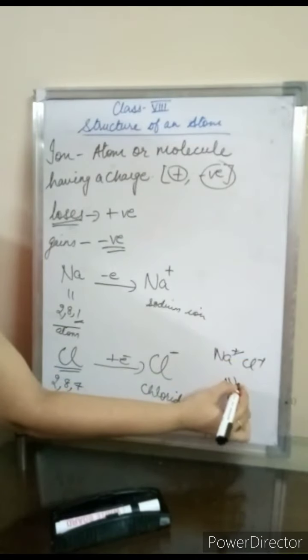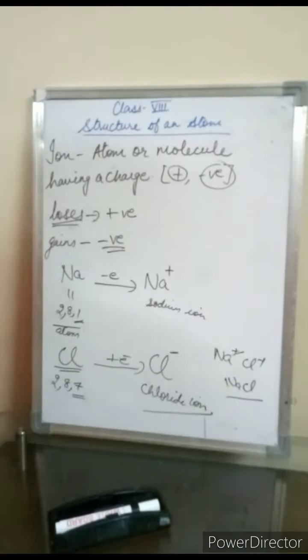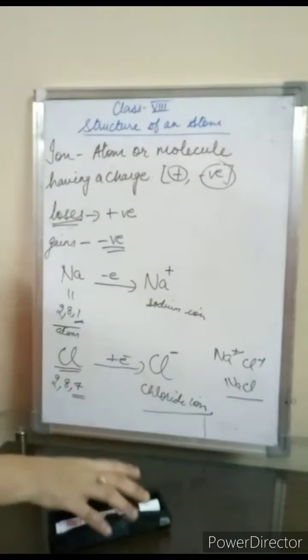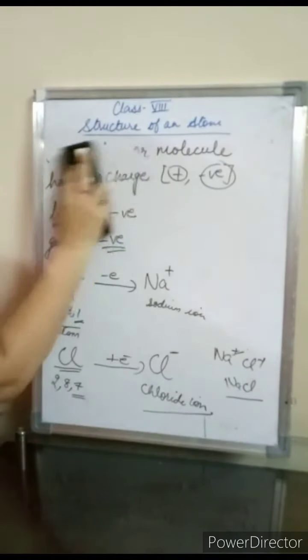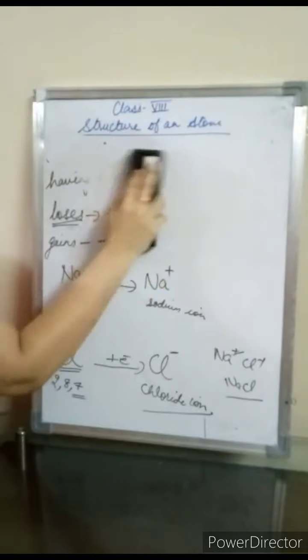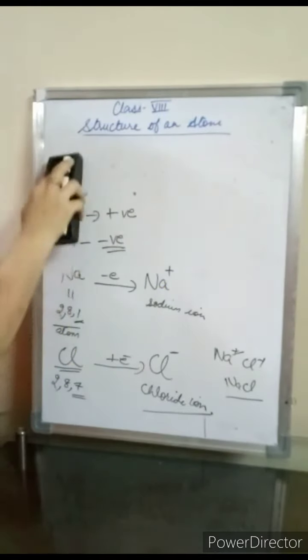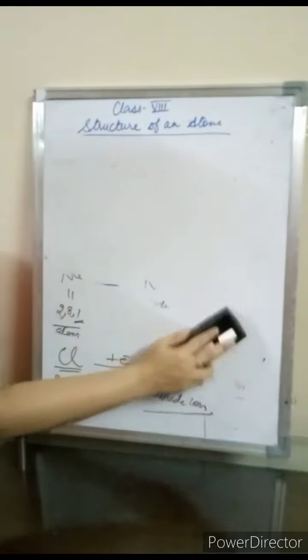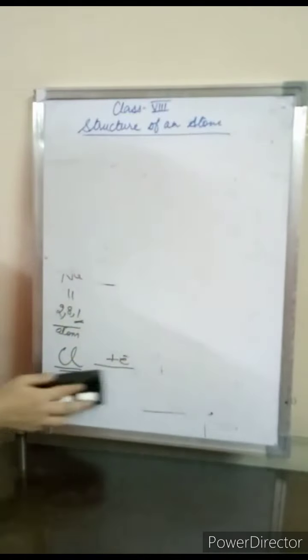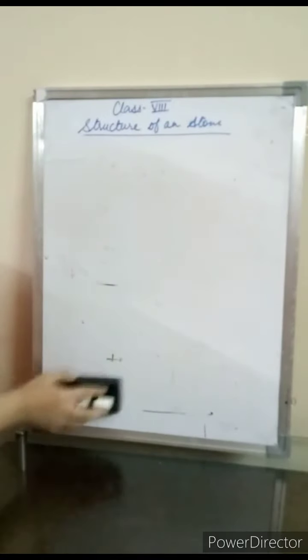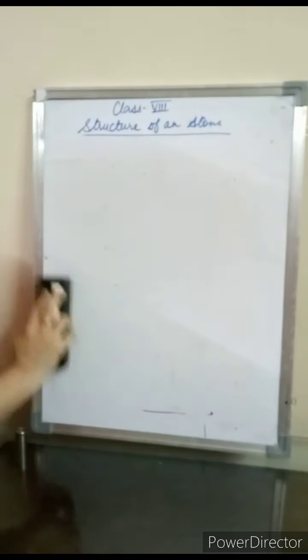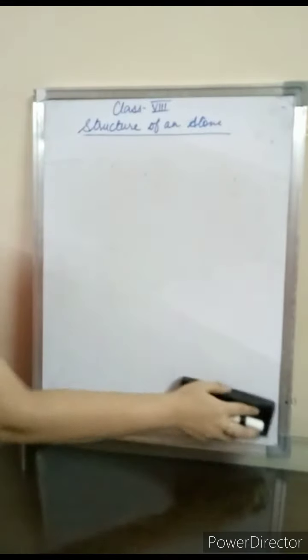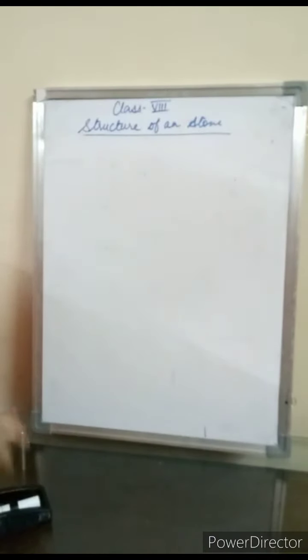Right students? Now with this our topic gets finished and our chapter also gets finished. So students, in this chapter I explained a number of theories, that is the atomic theory, Dalton's atomic theory, discovery of electrons, protons and neutrons, and discovery of the nucleus. Now apart from this we have studied the atomic structure, meaning the structure of the atom.